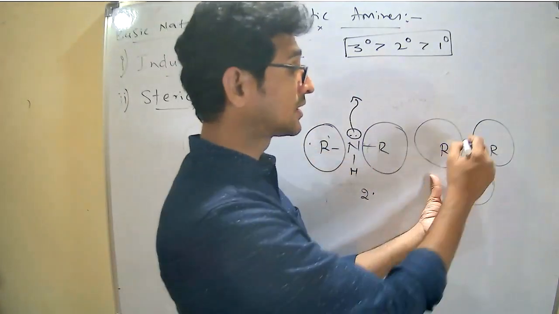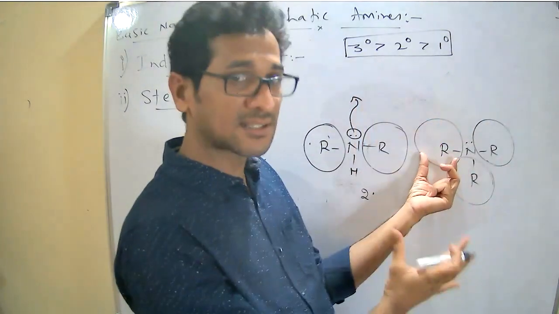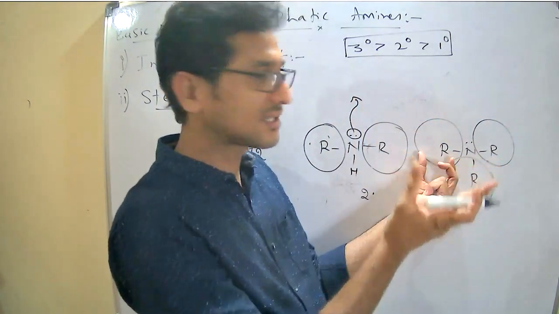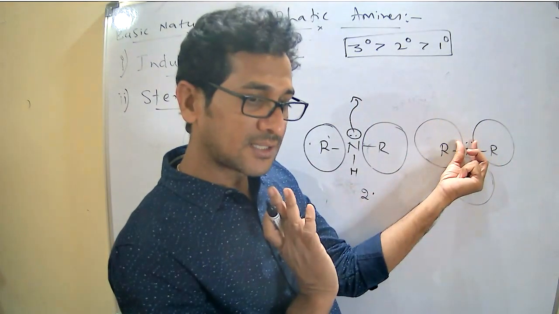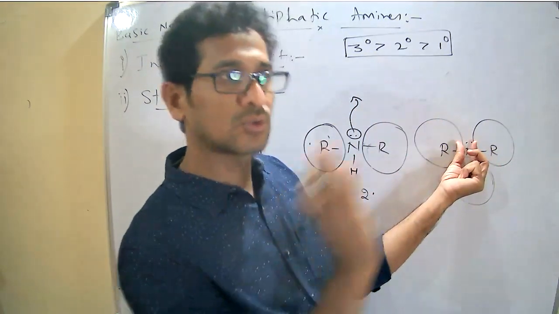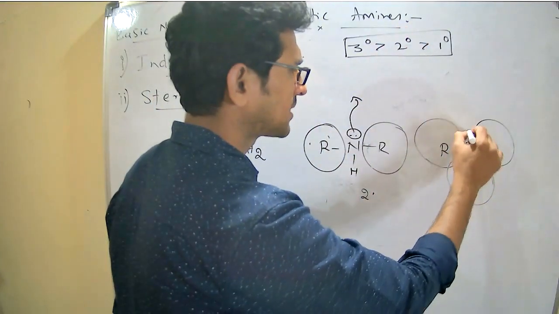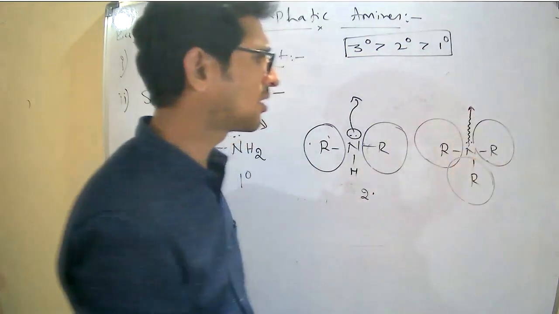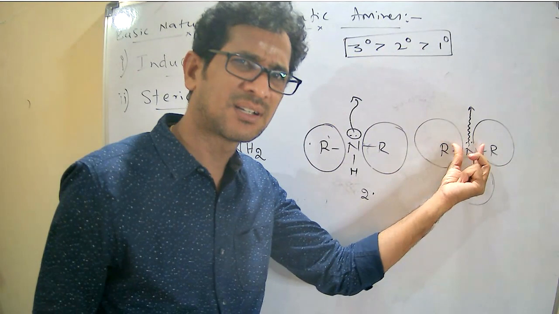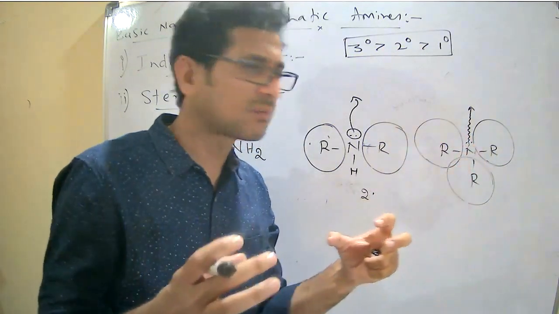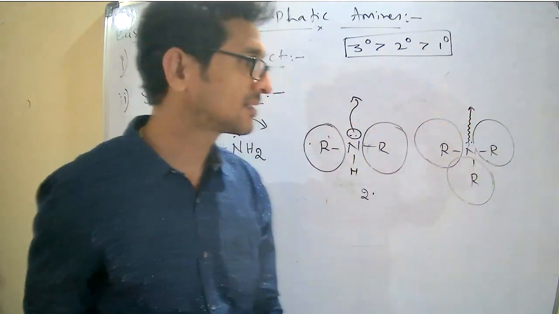And coming to the third case, due to the presence of the three bulky groups, depending on the size, as much as the size increases, it becomes very narrow. Then it becomes difficult to proceed. So under this case, it will take some time, or it is impossible, because the lone pair is available on the nitrogen, but due to the space problem, it does not readily reach the destination.